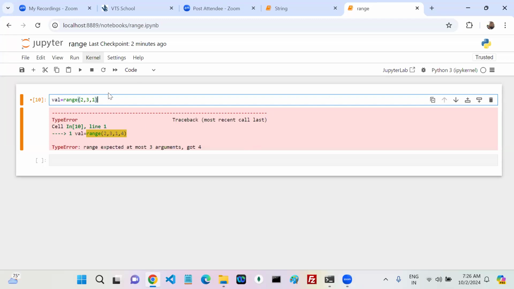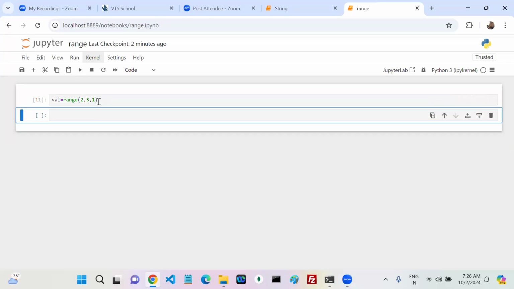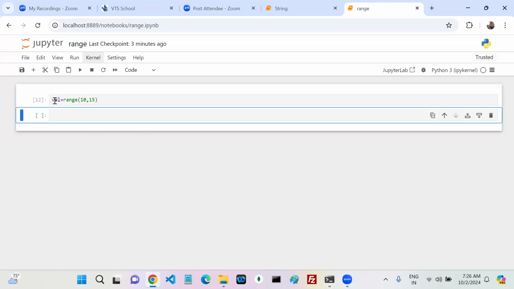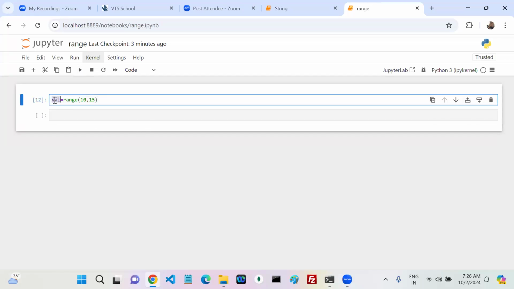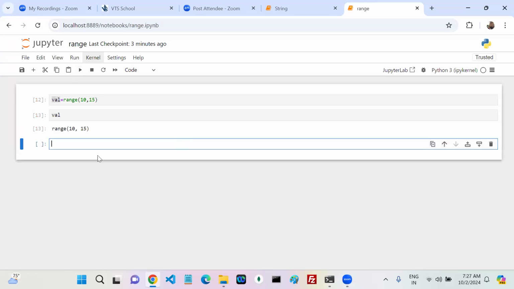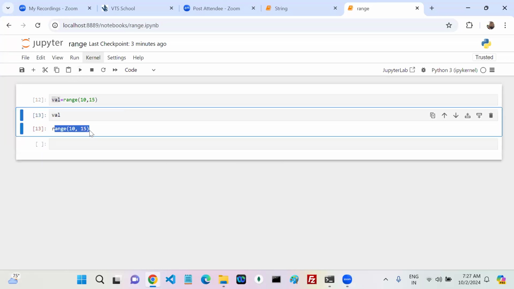Okay, now you can come to know about the range. Range is an iterable object like string, list, set. My range is also an iterable object only. For example, I want to print 10 to 15 numbers in between. So you can create a range variable first. Now, if you write val, you get a range object like this.